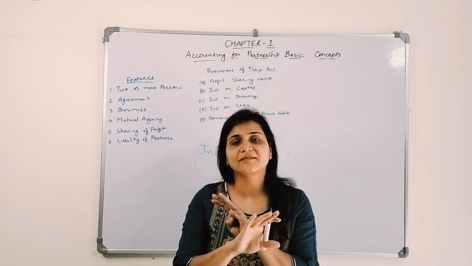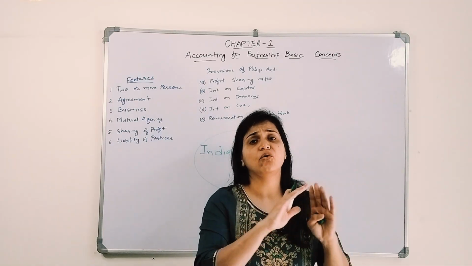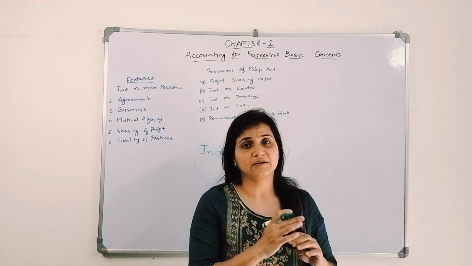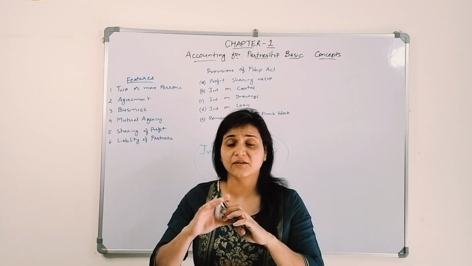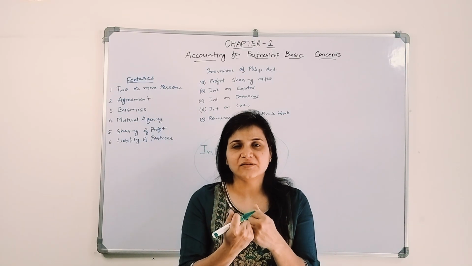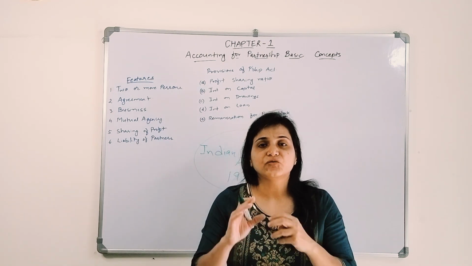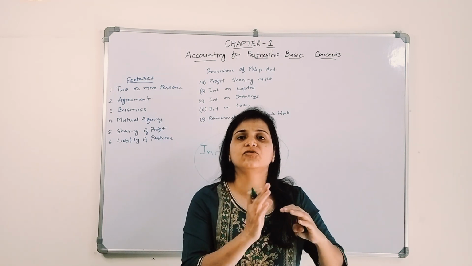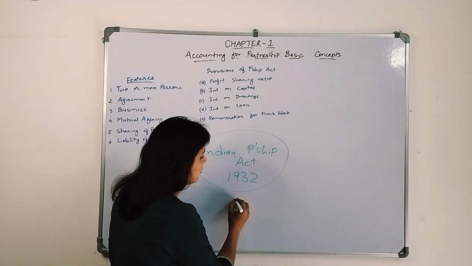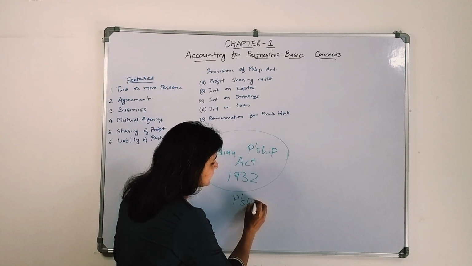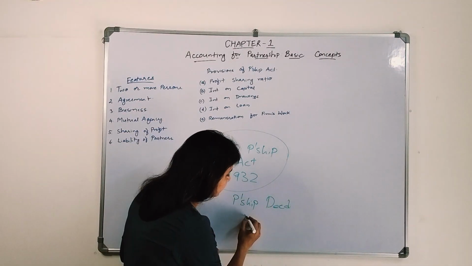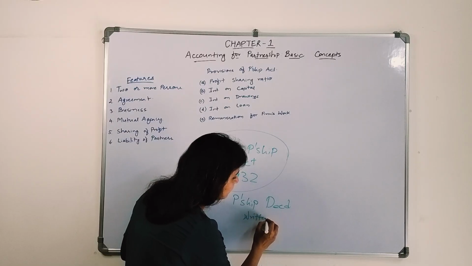The Partnership Act says there has to be an agreement. It may be oral, it may be written, but it's better to be safe, right? We need to have certain evidence if any disruptions happen between them. So to settle that, it is necessary to have a written agreement. What is a written agreement called? It is called a partnership deed. Partnership deed means a written agreement between the partners.